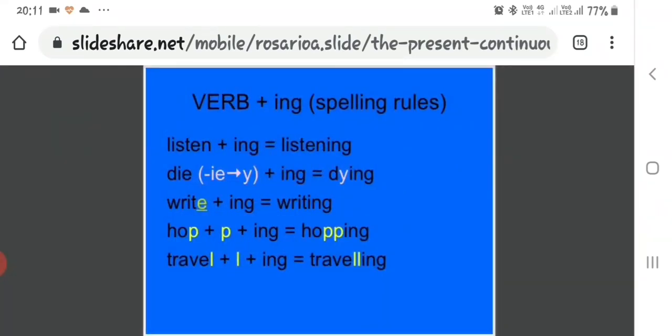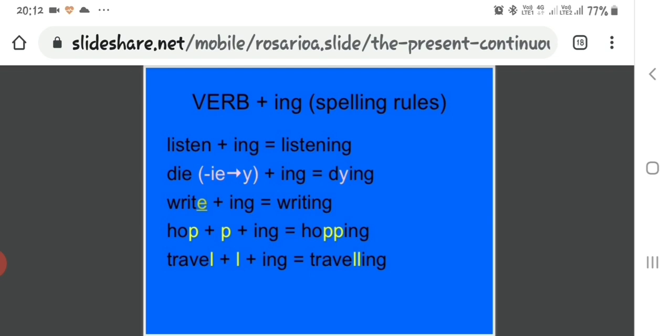Verb plus ing spelling rules. Listen plus ing, listening. Die: if there is ie at the end of the verb, we will use y. The ie will be replaced by the letter y plus ing. So it will be dying. Now, at the end, if it is e, then when we add ing, the e will be removed and only ing will be used.